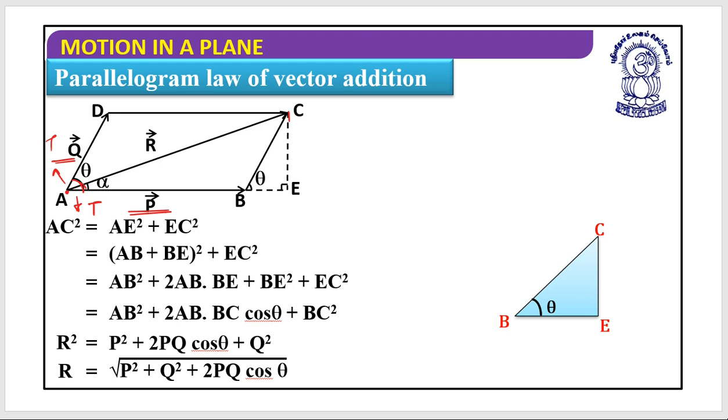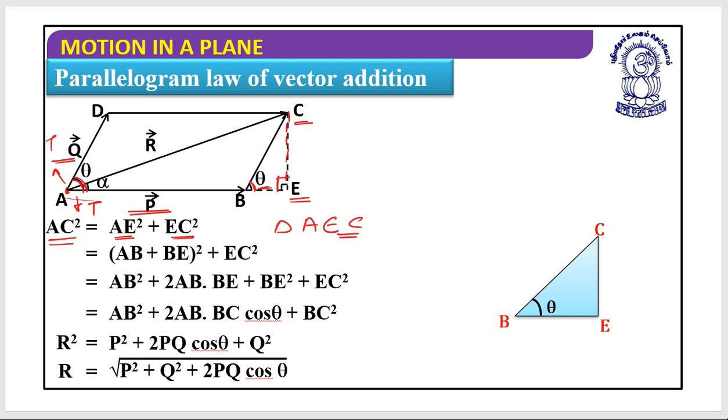Let's project a perpendicular on this vector, and that perpendicular is named CE, and if this angle is theta, then this angle must be theta. So according to Pythagoras, if I see the triangle AEC, AC is my hypotenuse, AE is the base and CE is the perpendicular. So I can write AC square equals AE square plus EC square.